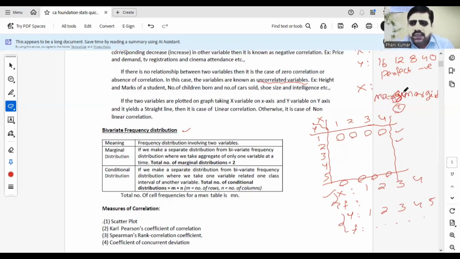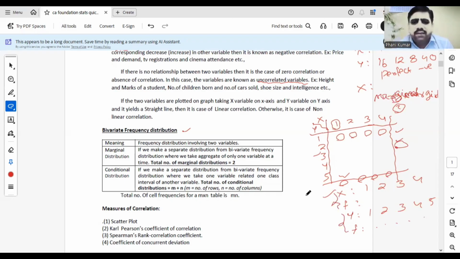Marginal distribution means univariate. Similarly, if you are not interested in all the values, and only want the frequency of x taking one value, then you require only one frequency. Similarly, if I am interested only in y taking the value 3, the frequency is this value. Like that, you can develop different conditions. For x, we have 4 conditions, and for y, we have 5 conditions. These distributions are known as conditional distributions.